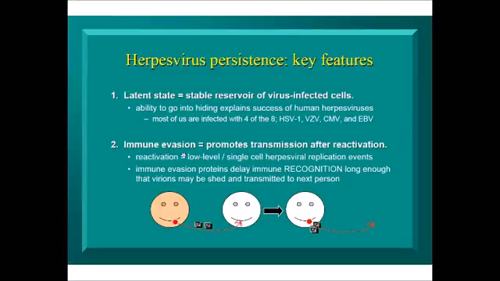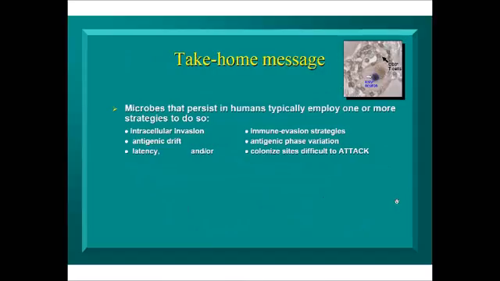So reactivation is basically a low-level or single-cell reawakening of herpes viral replication in the case of HSV 1 or 2 in a single neuron, and the immune evasion proteins create the window of time necessary to delay immune recognition long enough that the virions can reach the surface of the skin and be transmitted to the next person, which again explains how 4 billion people are infected with these viruses.